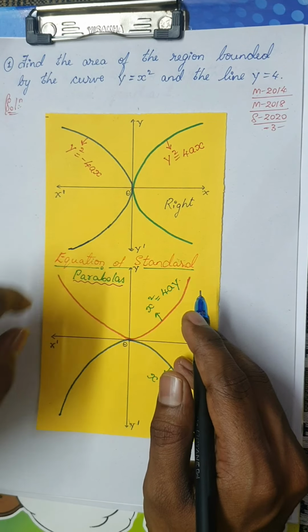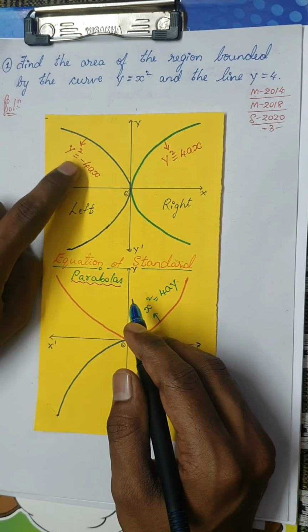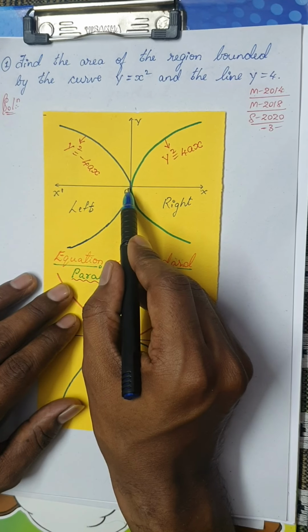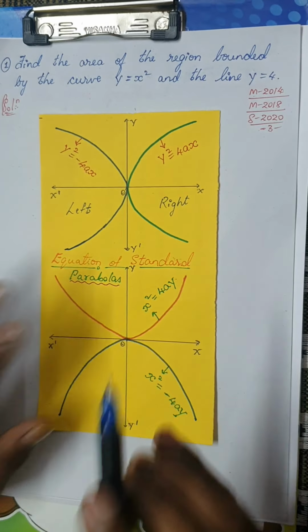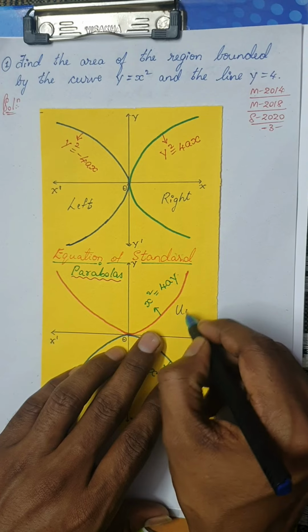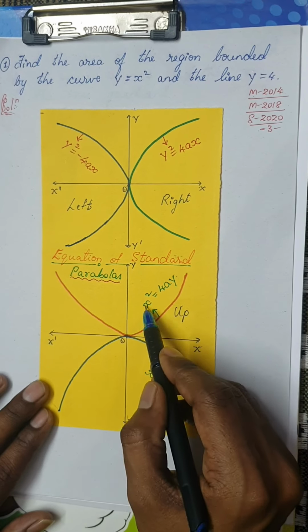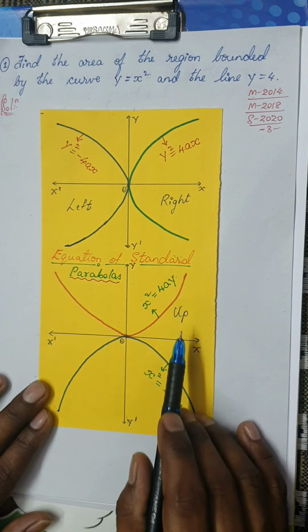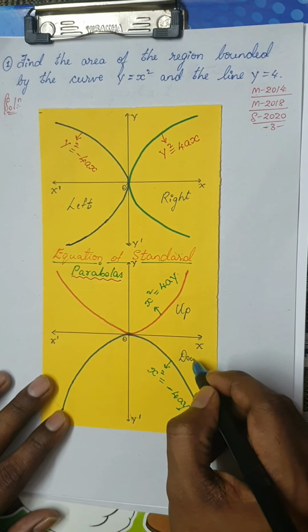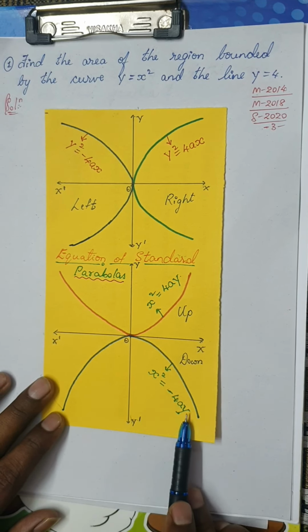This is the standard equation. In case it is facing left, it would be y square is equal to minus 4ax, because x is negative on this side, that is, left of the origin. In the same way, if the parabola is facing up, then the equation of the parabola would be x square is equal to 4ay. Remember, x square is equal to 4ay. If the parabola is facing down, then the standard equation would be x square is equal to minus 4ay.